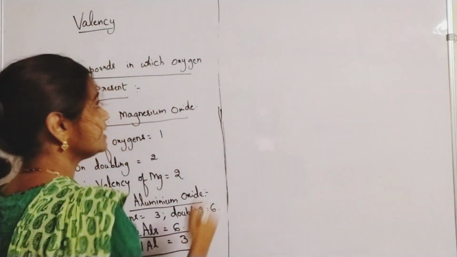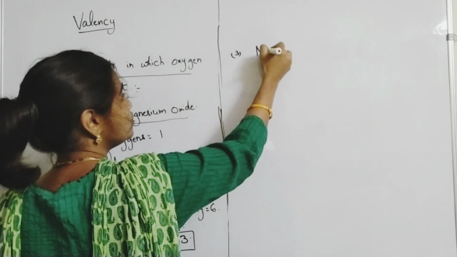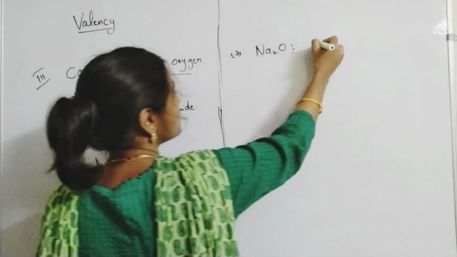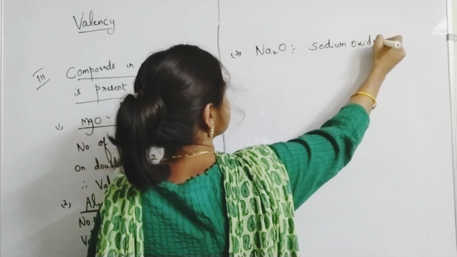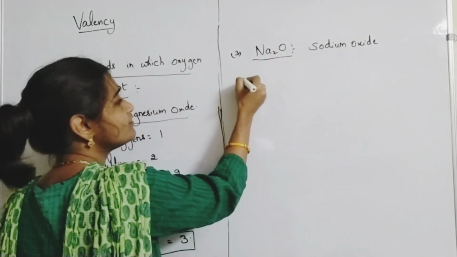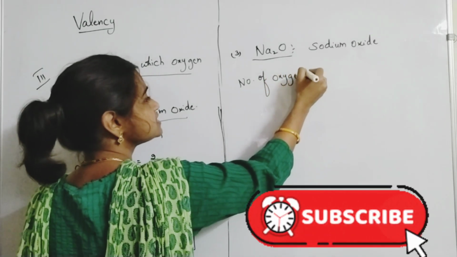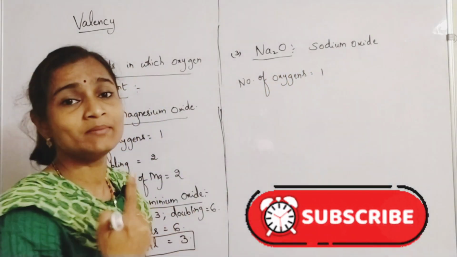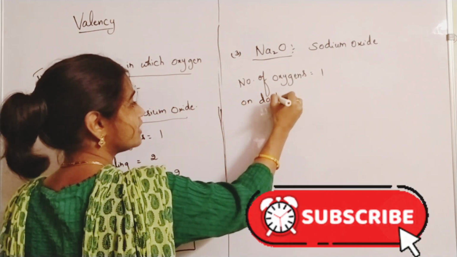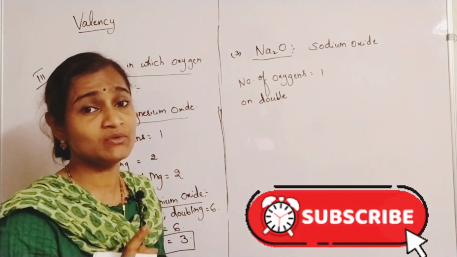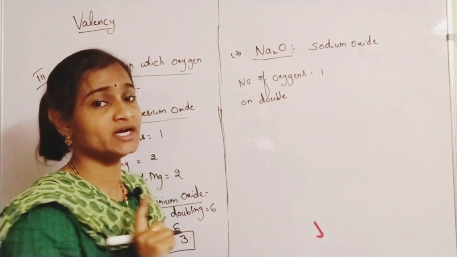The third example is Na2O, sodium oxide. Here, how many oxygens are there? The number of oxygens is 1. On doubling, you will get 2. Wherever oxygens are found, double the number of oxygens will give you the valency of that element.